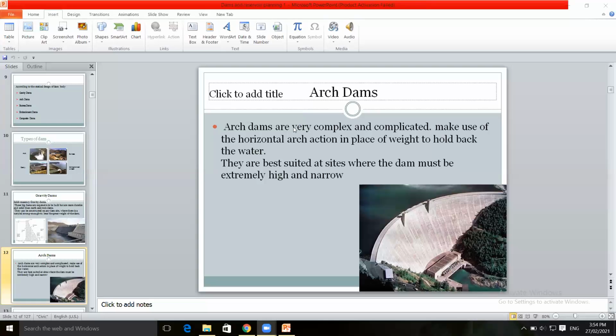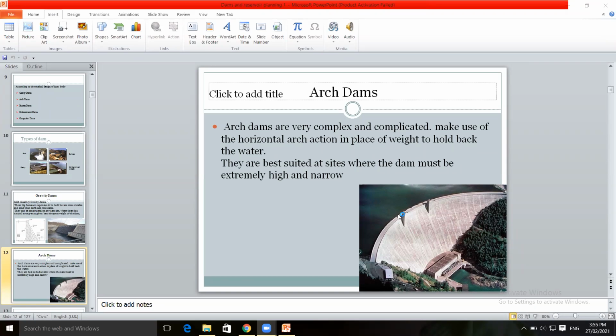Then arch dams. The shape of the dam is an arch shape. These are very complex and complicated dams. They make use of horizontal arch action in place of weight to hold back the water.